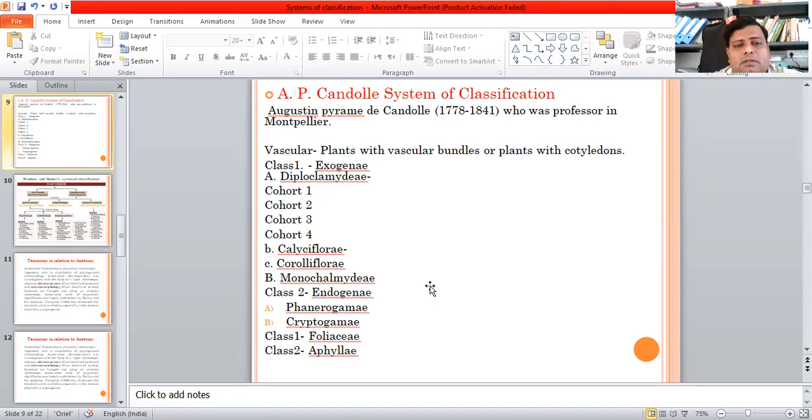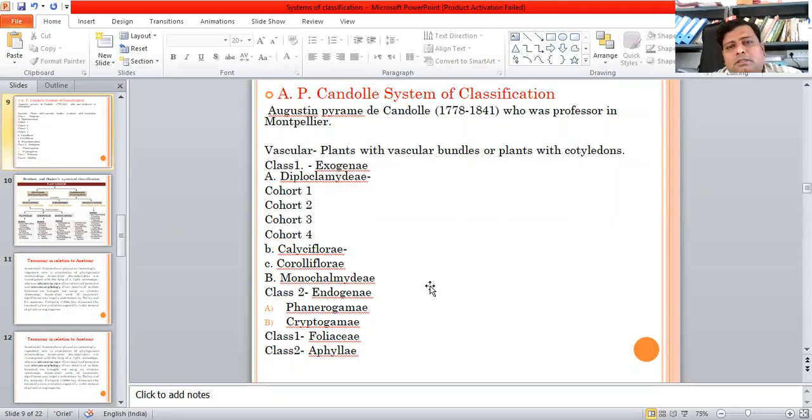His famous work, Théorie élémentaire de la botanique, was published in 1813, in which he proposed classification based on the natural system. He declared certain principles which later provided the base for the Bentham and Hooker system of classification.